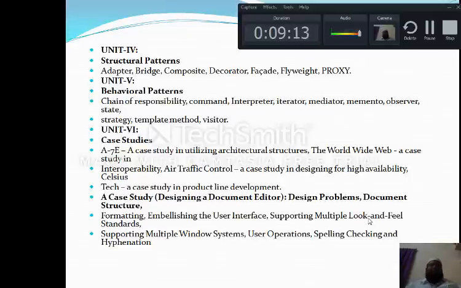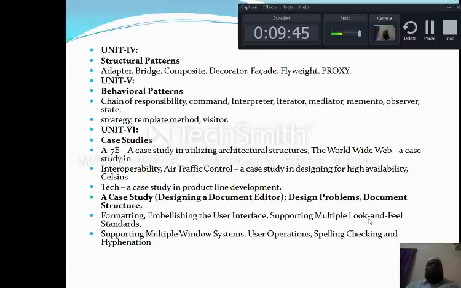Next is behavioral patterns. This is the third part of your patterns. Unit 5 deals with the behavioral patterns: chain of responsibility, command, interpreter pattern, iterator pattern, mediator pattern, memento pattern, observer pattern, state pattern, strategy pattern, template method pattern, and at last visitor pattern.